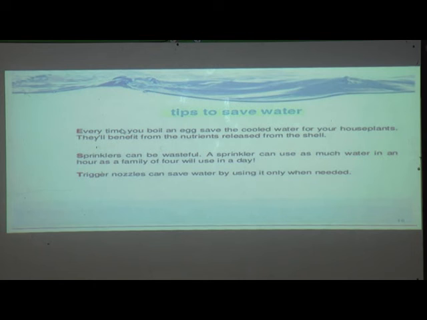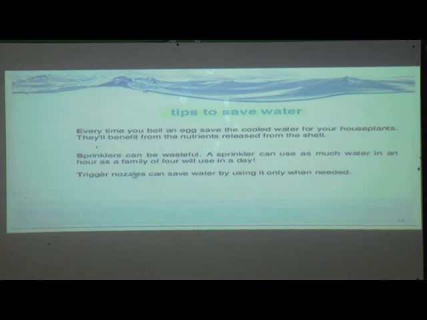Then sprinklers can be useful. A sprinkler can use as much water in an hour as a family of 4 will use in a day. So we should use sprinklers. Because of that, what will happen here? A sprinkler can use as much water in an hour as a family of 4 will use in a day.